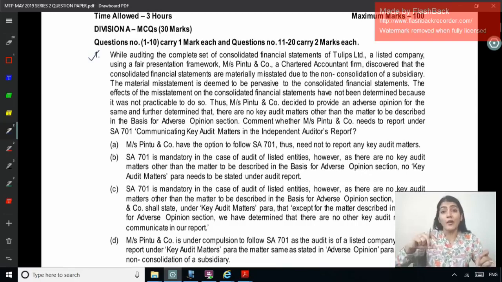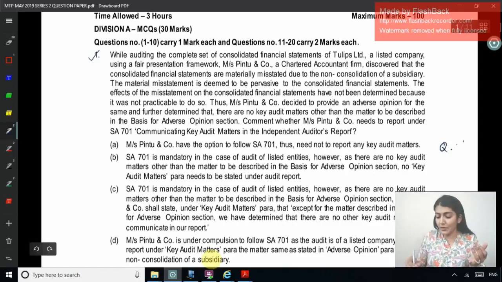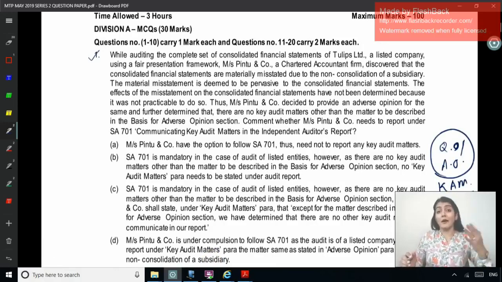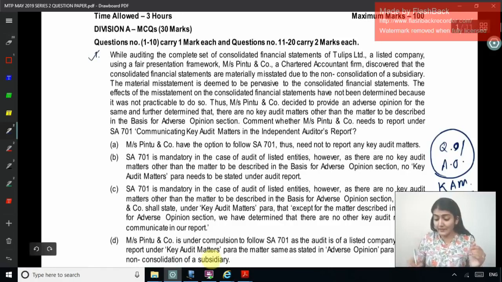that is, whenever the auditor issues a qualified or an adverse opinion, that itself is one of the key audit matters in the audit. So when you issue a qualified or an adverse opinion, this itself is a key audit matter. There might be other key audit matters apart from this, or there might not be any other key audit matter. But the auditor issuing a qualified or adverse opinion, that itself is a key audit matter. But in a disclaimer of opinion, there will be no key audit matter paragraph in the report. So this rule applies only for the qualified or the adverse.